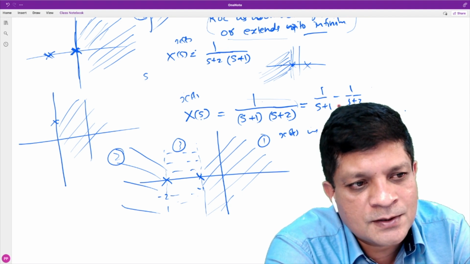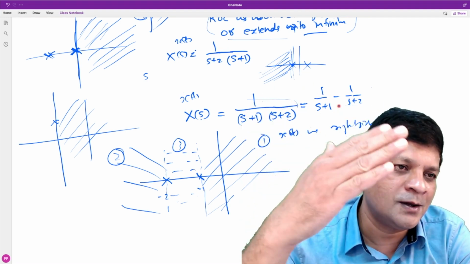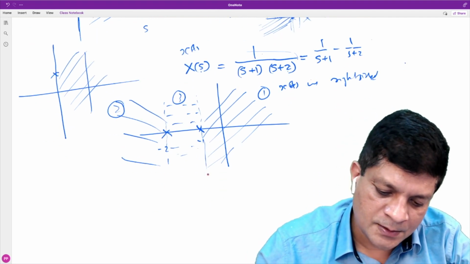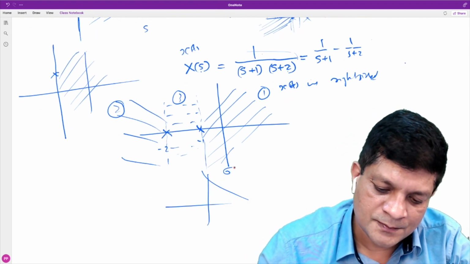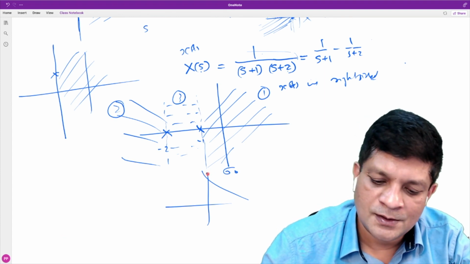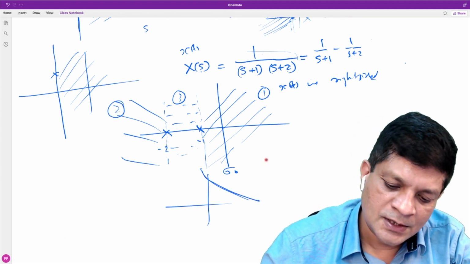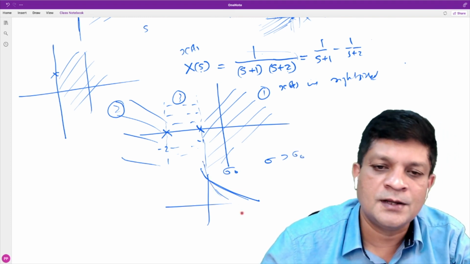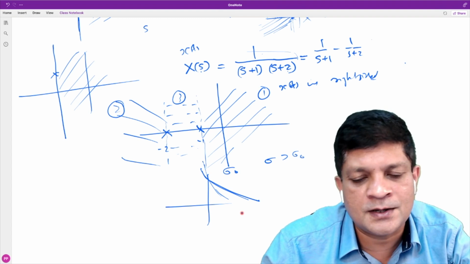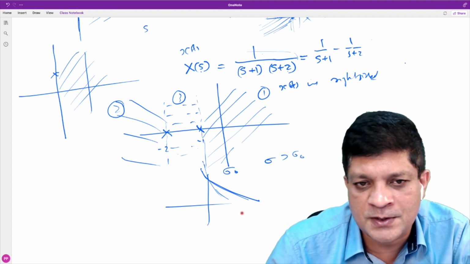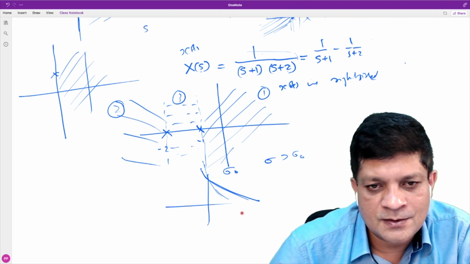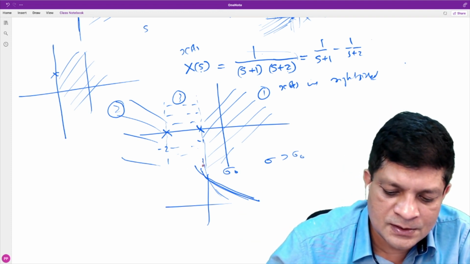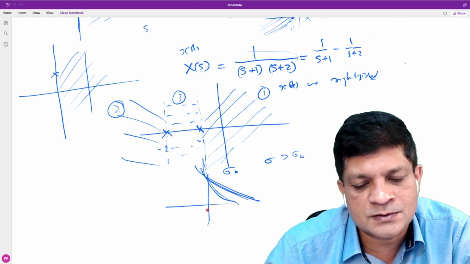Intuitively, you can say that if you multiply with any sigma naught, if it converges, and you consider any sigma greater than sigma naught, it is decaying rapidly. That decays faster than this, isn't it? The rate of decay is more. So it is always converging. You're right.